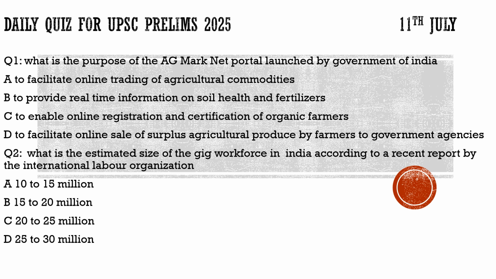I know many such questions are very hard to answer, but we should have this information. It may help us in writing the mains exam, and such questions may be asked in prelims also. So the correct option to this question is 20 to 25 million. It is estimated that the gig workers in India, according to the International Labour Organization, are 20 to 25 million.